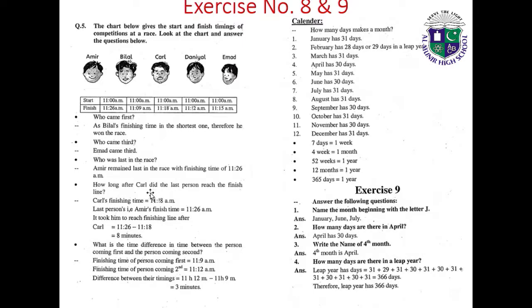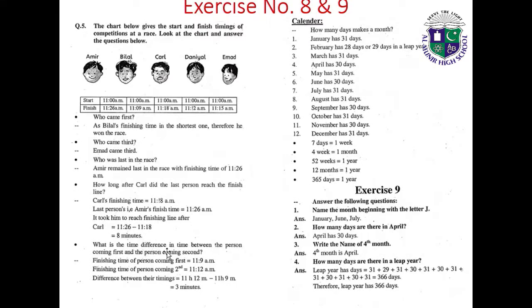How long after Karal did the last person reach the finish line? Karal's finishing time is 11:18 am. The last person, Amir, finished at 11:26 am. It took him this long to reach the finish line after Karal. 11:26 minus 11:18 equals 8 minutes.